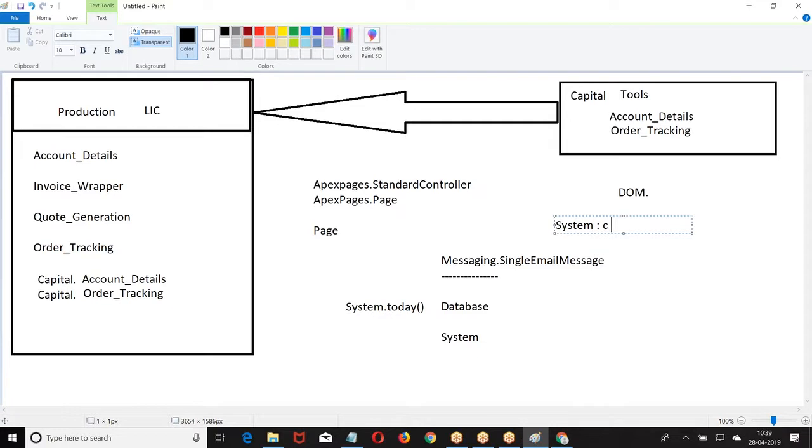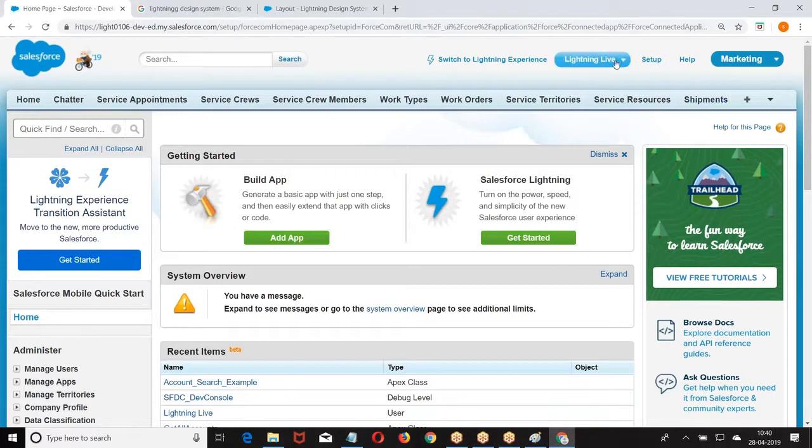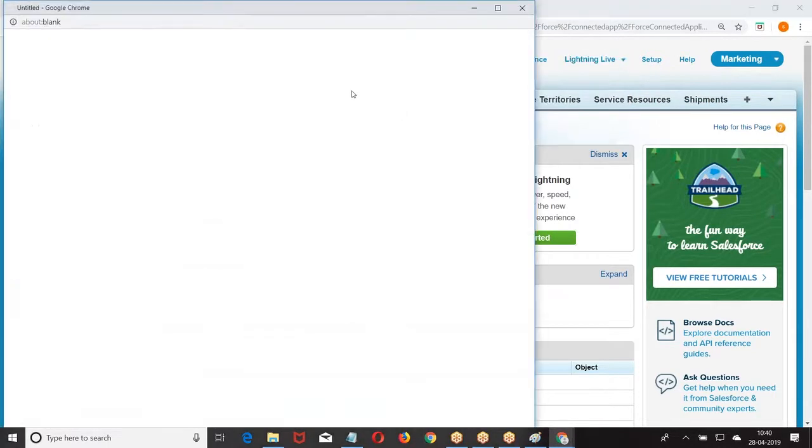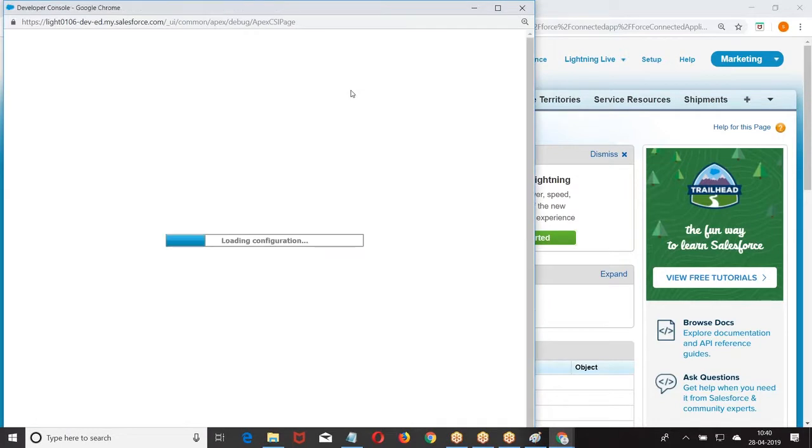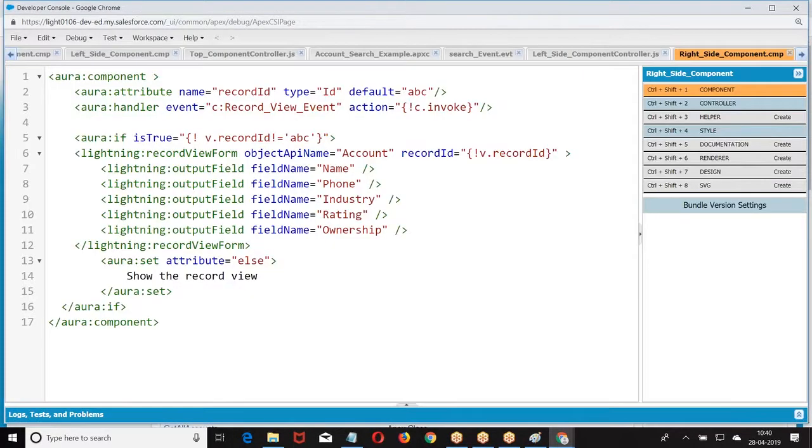Now tell me one example where we have encountered this c in your classic. In the classic, where did you encounter this c? Custom components. When you are designing a custom component, we used to call c colon, right? Why c colon? Because you have not created any namespace.